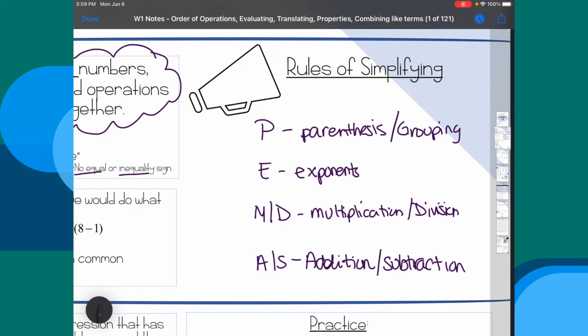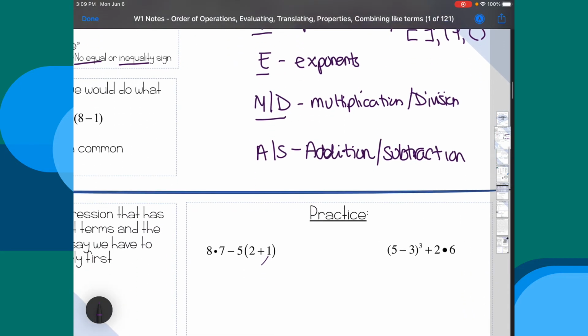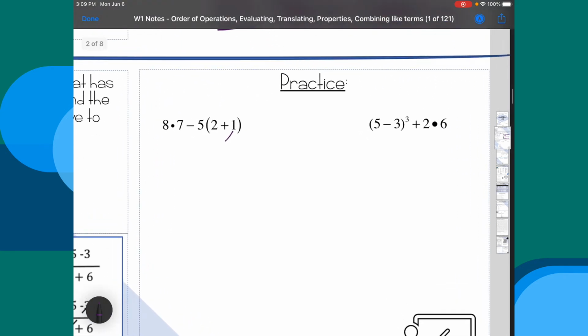People remember them by the acronym PEMDAS, parentheses and grouping symbols. Grouping symbols could be brackets, absolute values, parentheses. Then we do our exponents. Then we simplify any multiplication or division, and then we simplify any addition or subtraction. So let's look at an example.